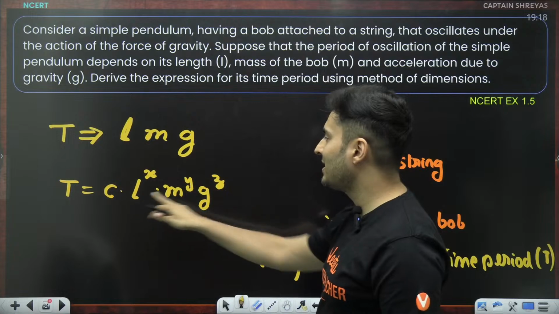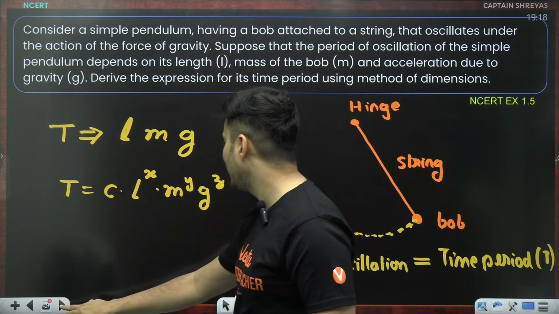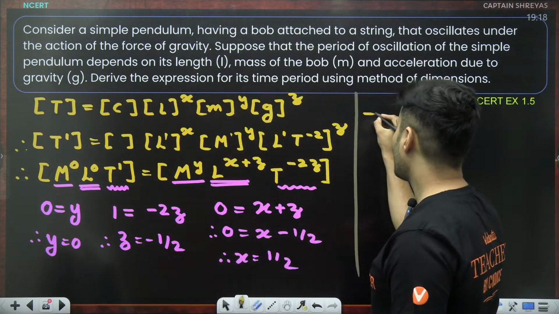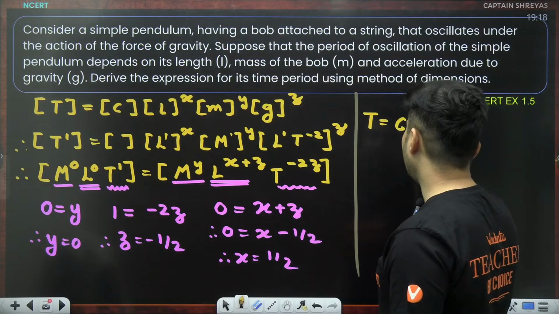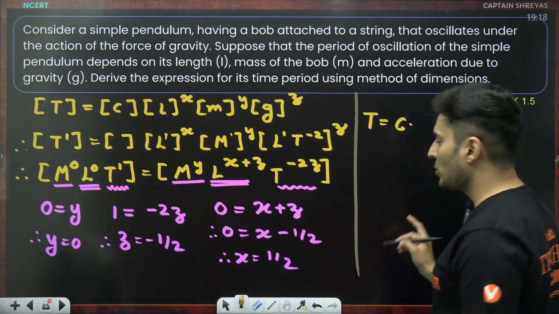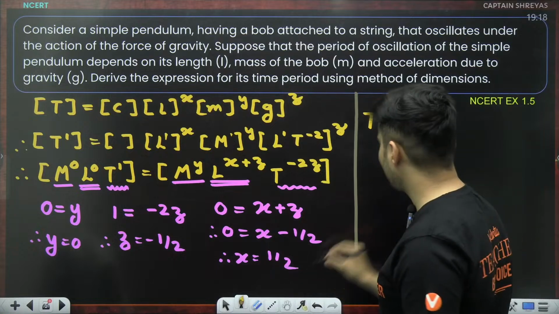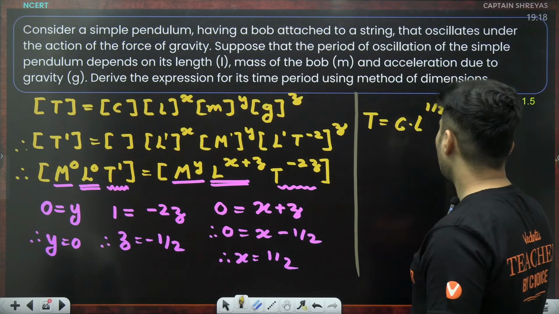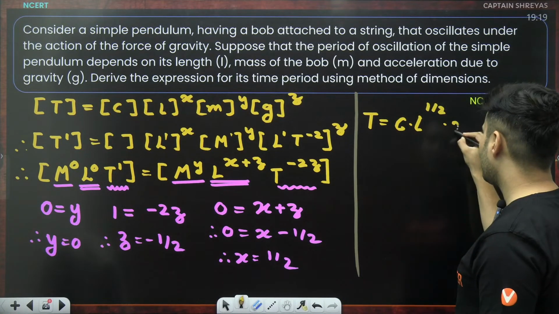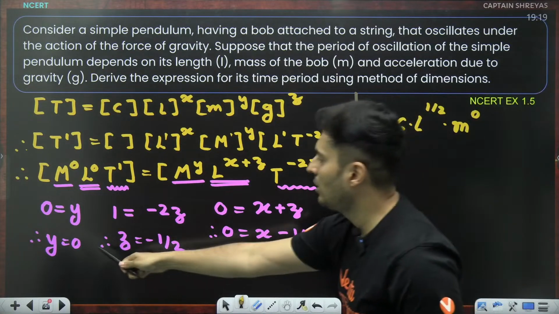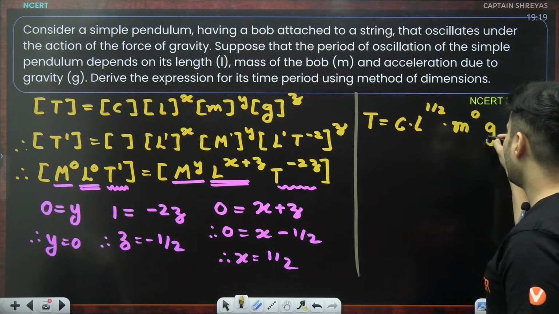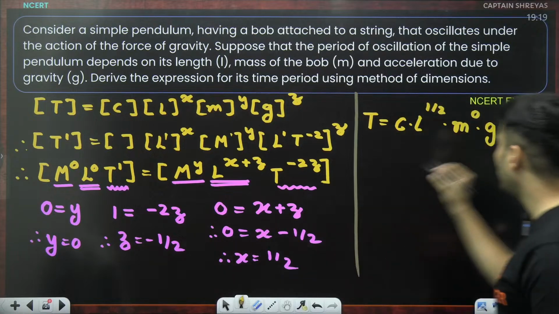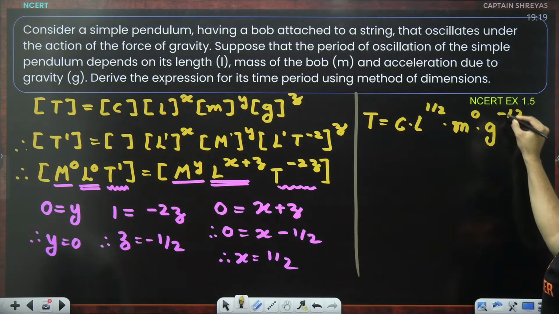Our original equation, C L raised to x, M raised to y, g raised to z, right? So time will be constant into length raised to x. What is x? It is basically half. Mass raised to y, that means mass raised to 0. And acceleration due to gravity raised to z, what is it? Negative half.